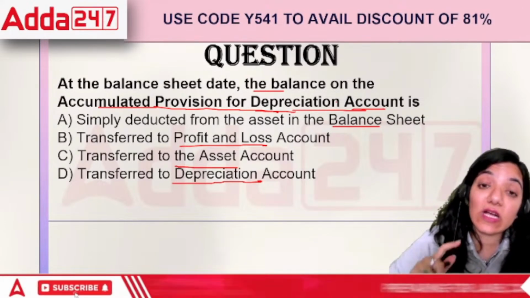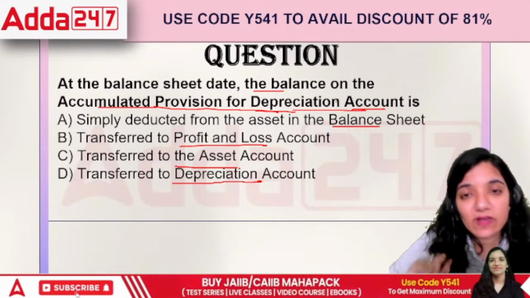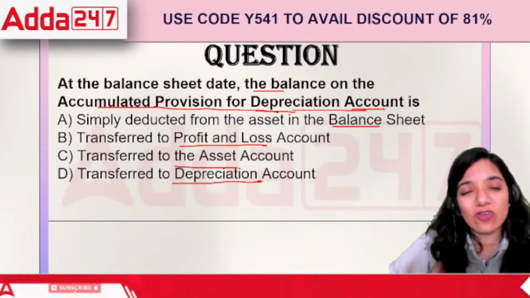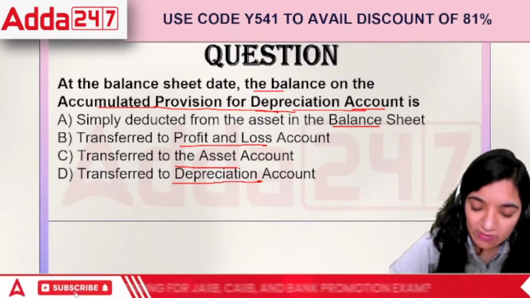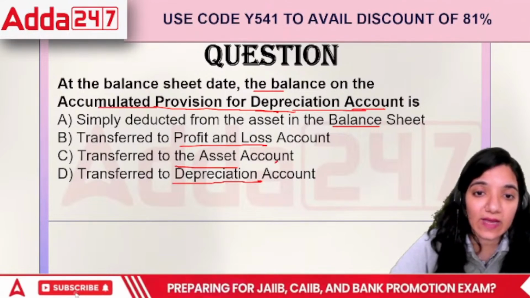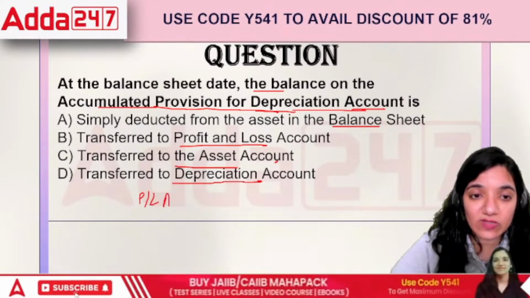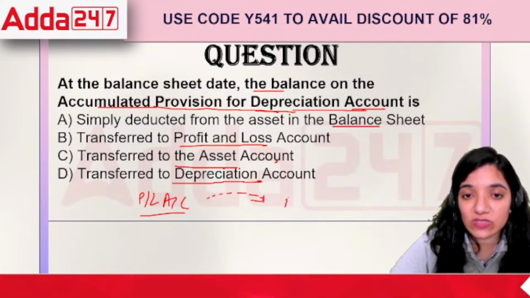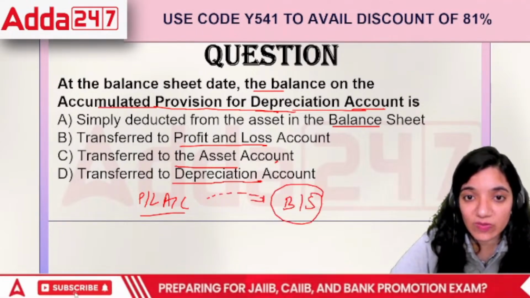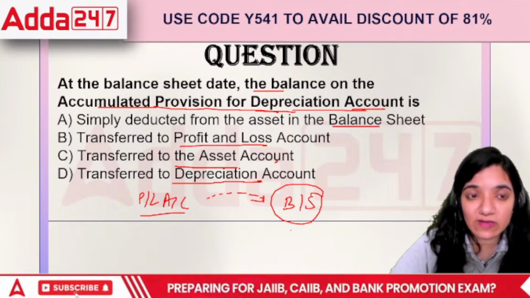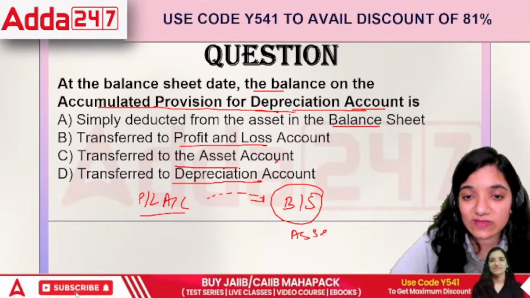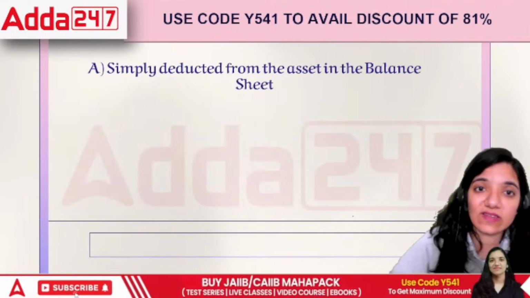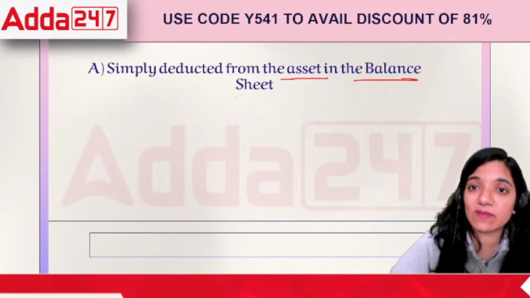But the balance on accumulated provision for depreciation is normally first shown in the P&L, and after showing it in the profit and loss account, we'll be taking it towards the area of balance sheet. We'll show it in the balance sheet as well, where it would be deducted from the asset. So the correct answer is simply deduct from the asset in the balance sheet.